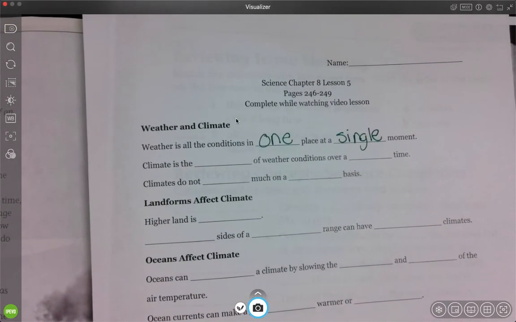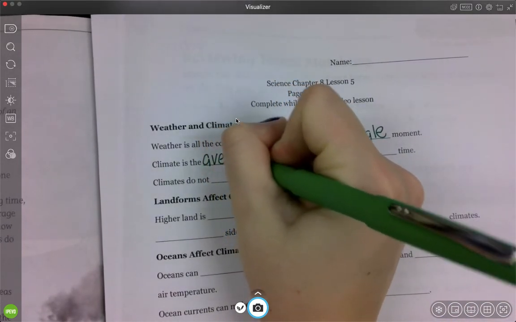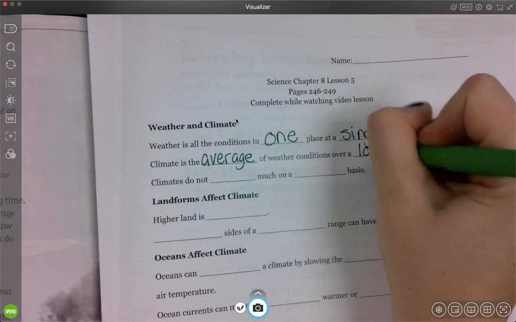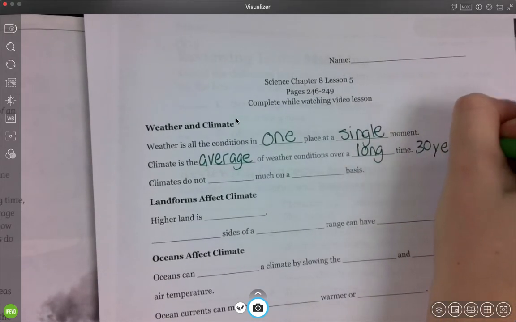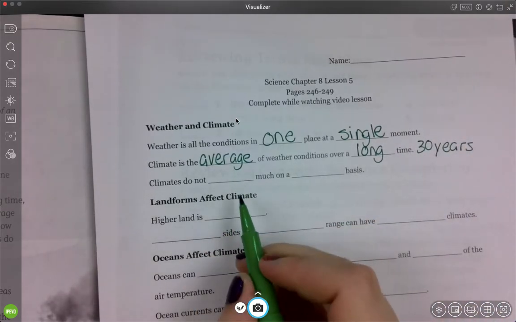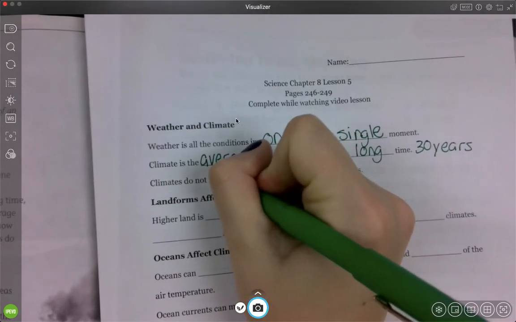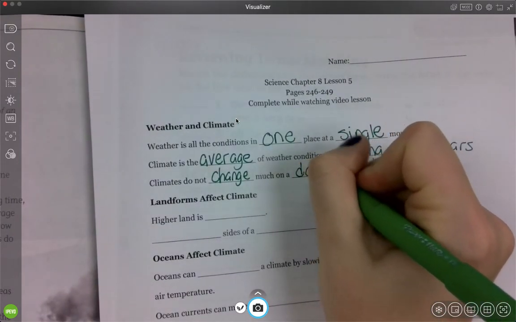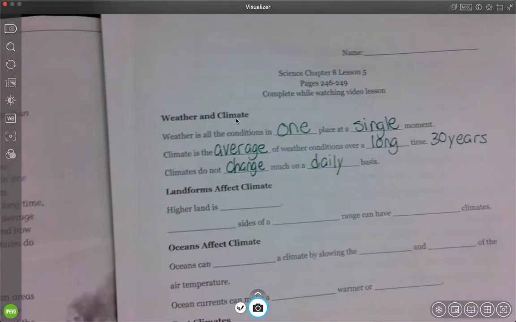So just looking at our notes, climate is the average of the weather conditions over a long time. And they said usually 30 years. Climates do not change much on a daily basis. So you won't see the climate change on a daily basis. It's over a long period of time that we normally see that climate change.